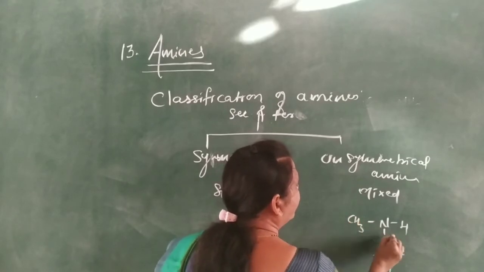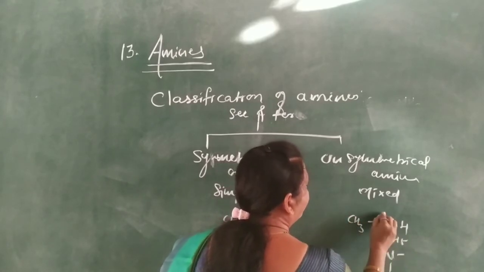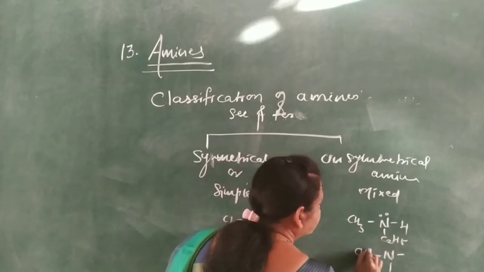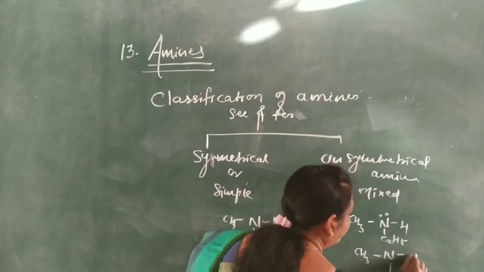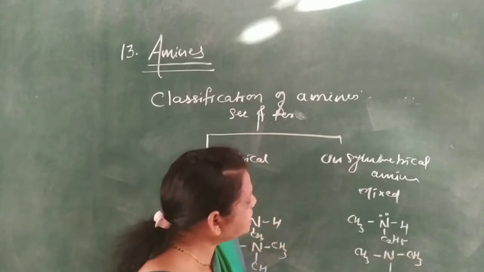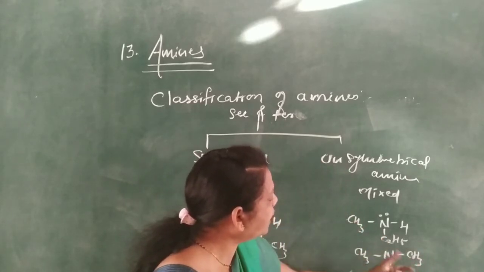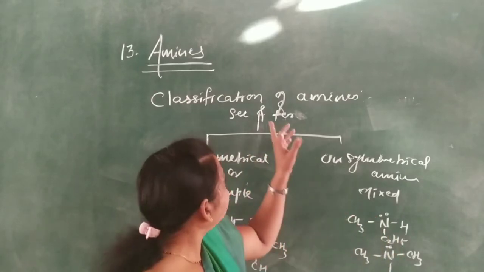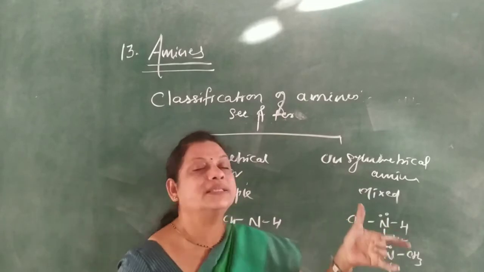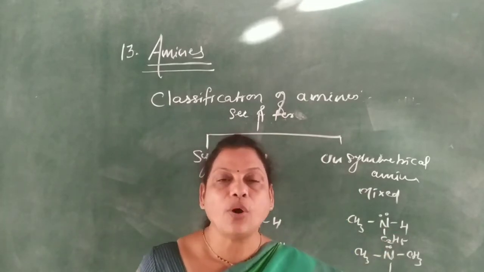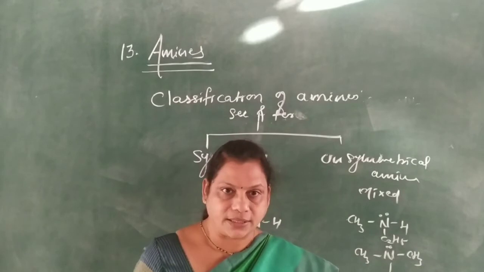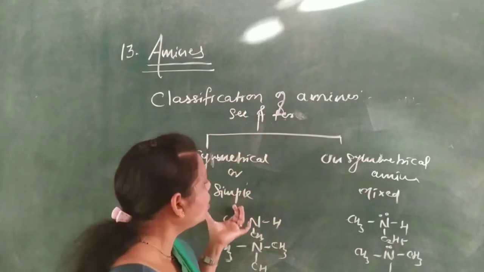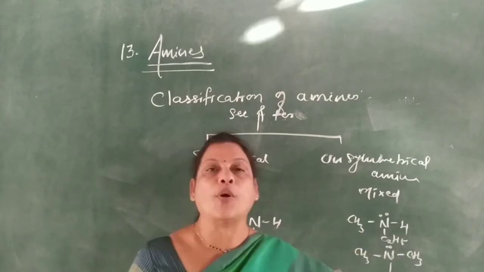Then asymmetrical, unsymmetrical amine or mixed amine means in case of secondary or tertiary amine, if the alkyl groups bonded to the nitrogen atom are different, here again CH3, C2H5 and again here CH3, meaning different alkyl groups bonded to the nitrogen in amines, then these secondary or tertiary amines are called mixed amines or unsymmetrical amines. These are the classification of secondary and tertiary amine on the basis of alkyl group bonded to the nitrogen.